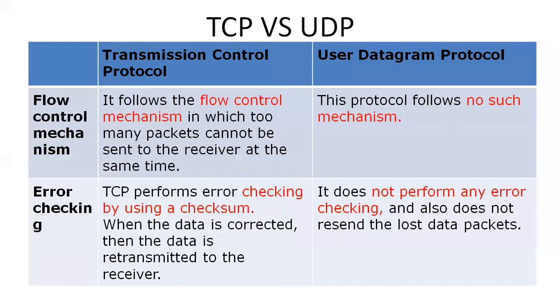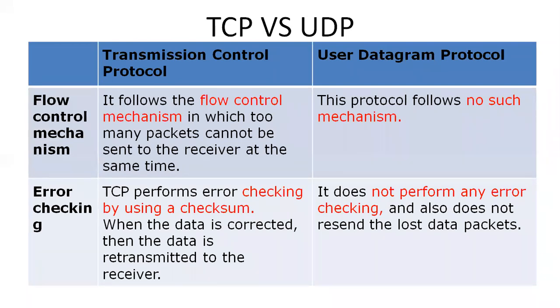And then the flow control mechanism. What is the flow control mechanism? In computer networks, the sender transfers the proper data using flow control. It follows a flow control mechanism in which too many packets cannot be sent to the receiver at the same time.